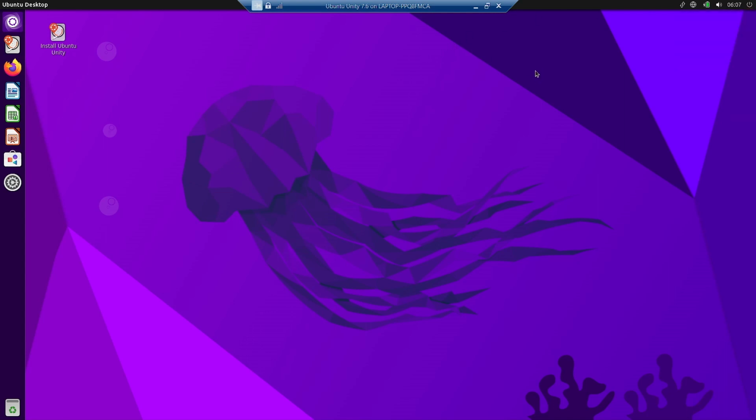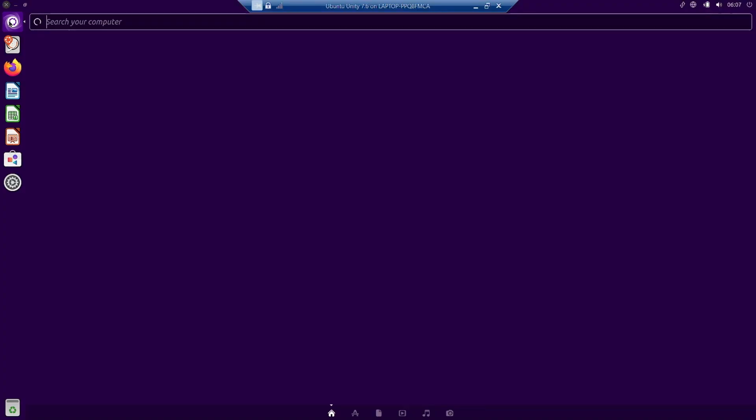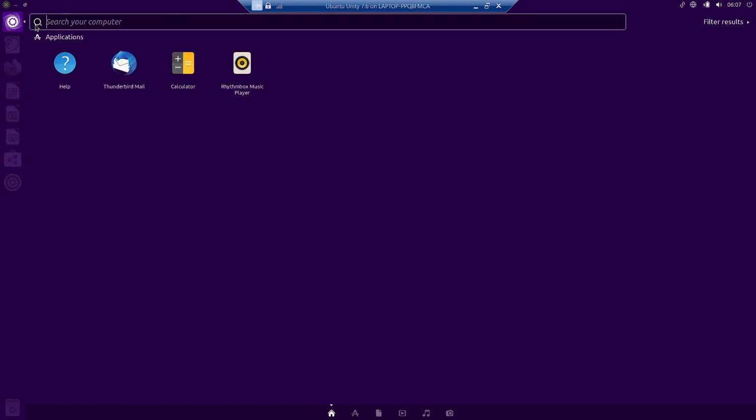So now let us come back to the desktop. This is the dash. So this Ubuntu Unity desktop is based on the GNOME and the Mate desktop technologies. So it uses the best from both of these desktops. The dash is just like what you see in the Ubuntu GNOME desktop, while the application menu is like the Mate desktop. So you can see it here.